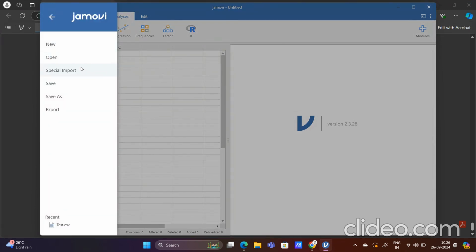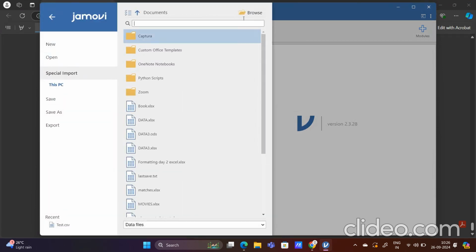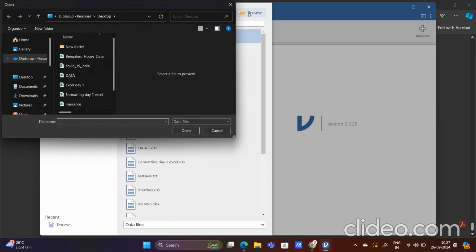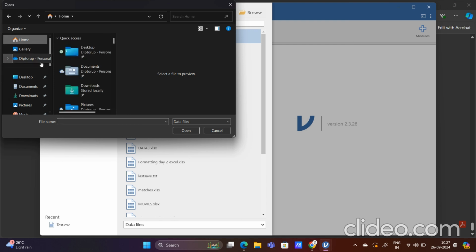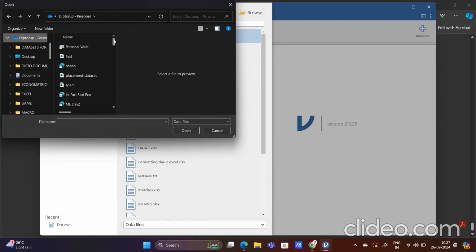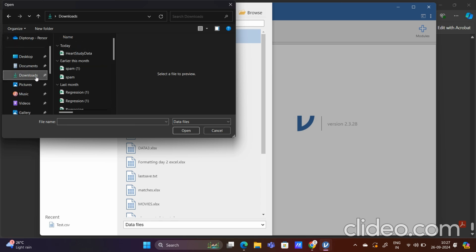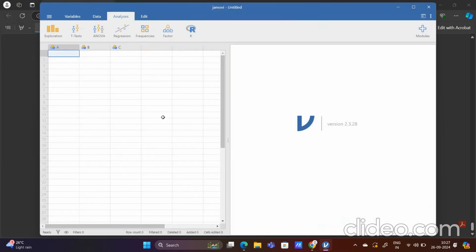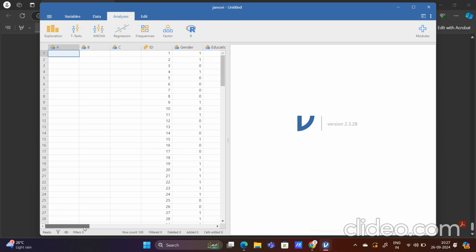I will go to this browse option, and this is the data set I will be trying to look at. Yes, this is the heart study data. I will open this here, and this data set is being imported, as you can see.